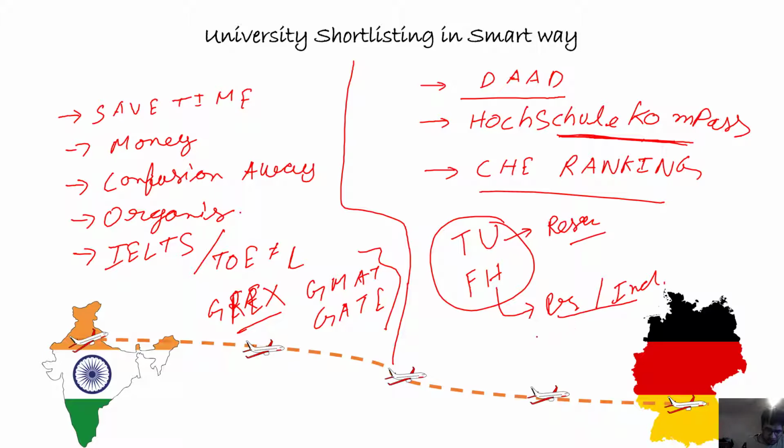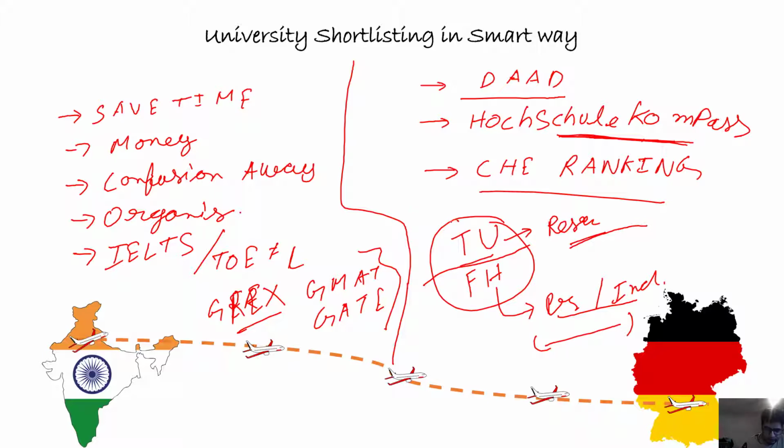Here you will find more group activities than alone activities, because in research you need to do everything alone, and TUs are more oriented toward research-type courses. So this is the small difference between the universities, but it doesn't make any difference.